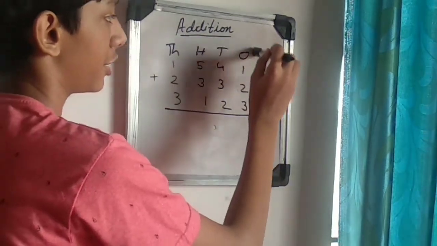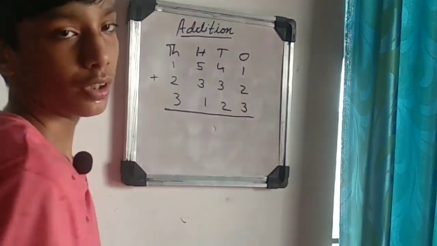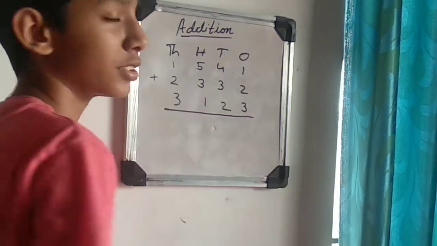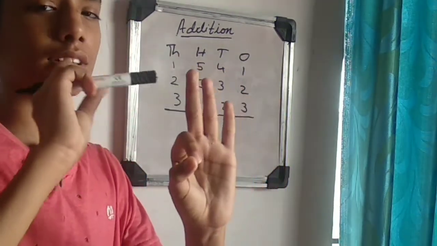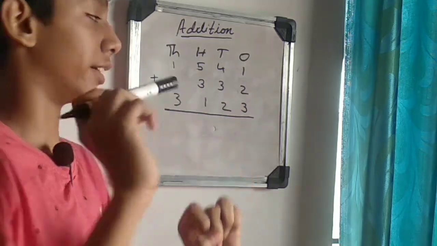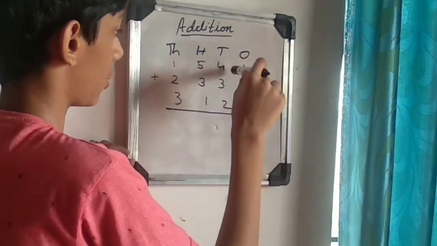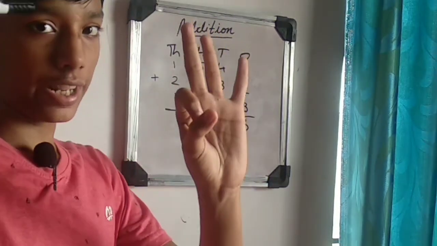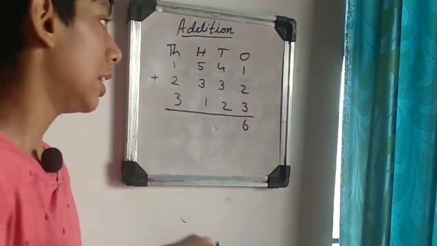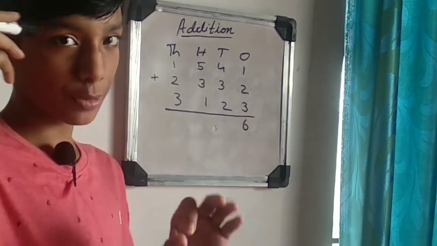Now we can do one more problem. We start the addition from the ones place. 1 plus 2 is 3. 3 plus 3: 3 in your mind, 3 in your hand. After 3 it is 4, 5, 6. 4 plus 3: 4 in your mind, 3 in your hand. After 4 it is 5, 6, 7. 7 plus 2: 7 in your mind, 2 in your hand.